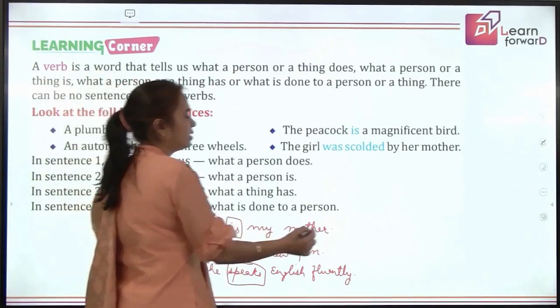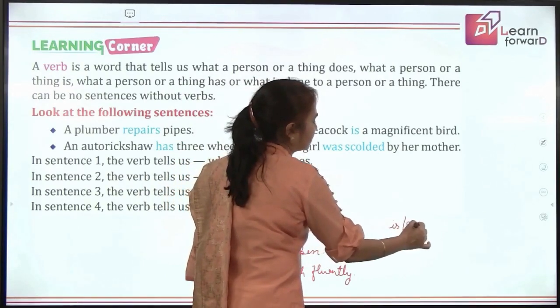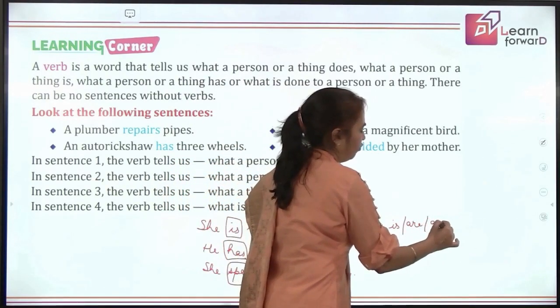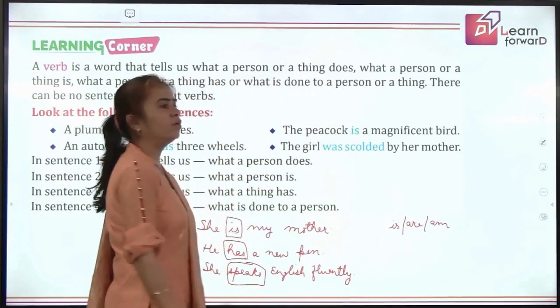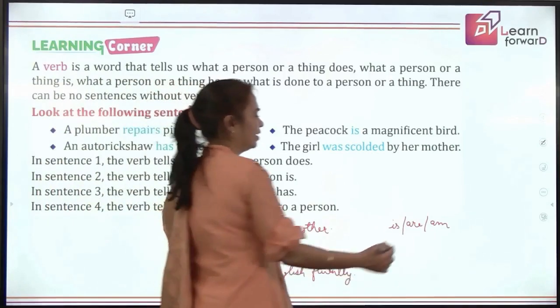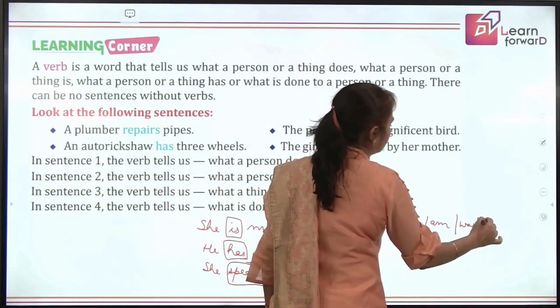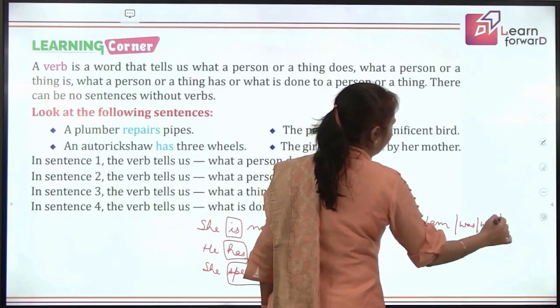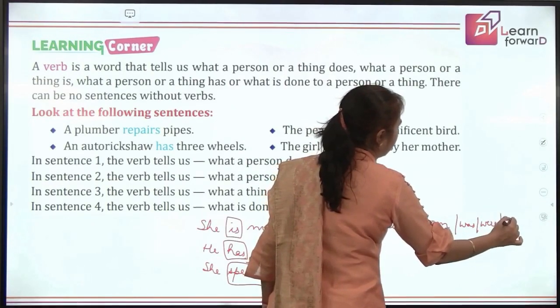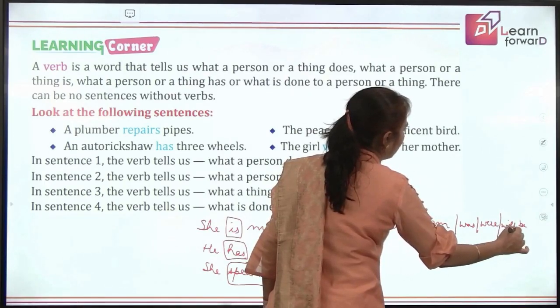Let's see. Is. Do you know the other forms of is? Yes, is, are, am. Very good. This is in present. Can you tell me how do you change them into past tense? Good. It is was, were. And when you have to say in future, what do you say? Good. It is will be, shall be. Okay. Very nice. So what are all these? Do you know?